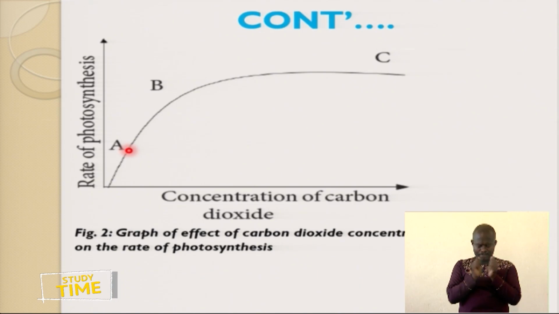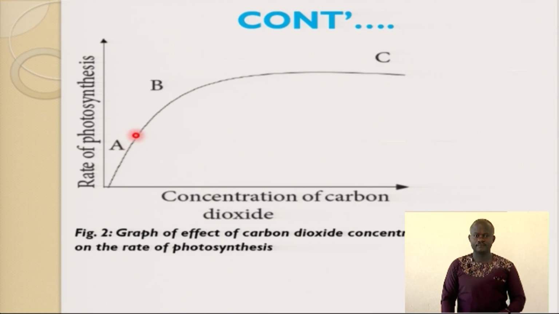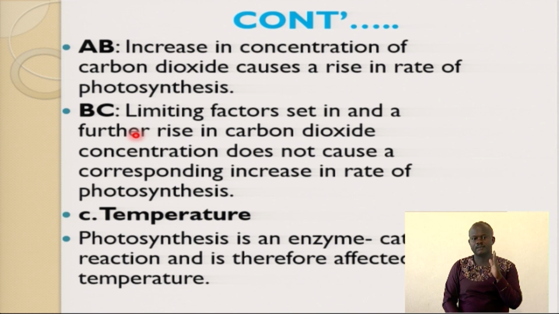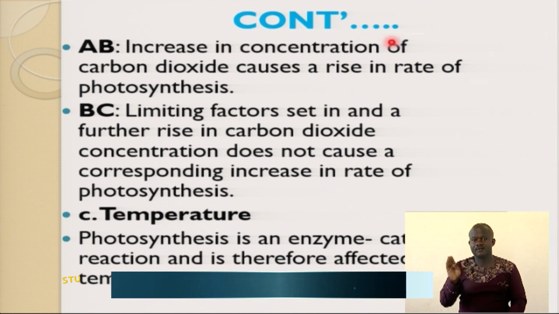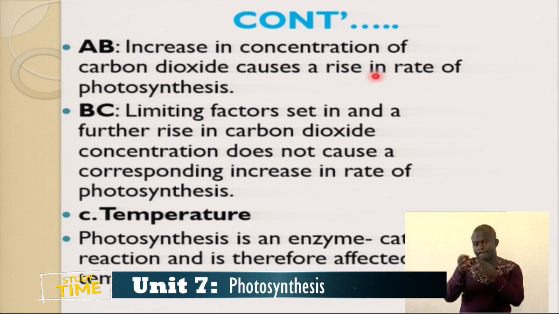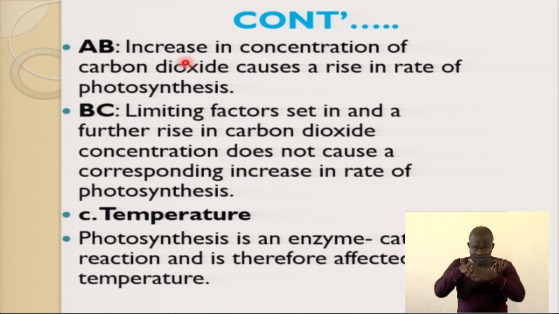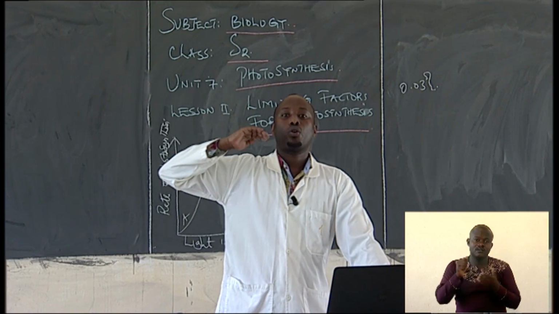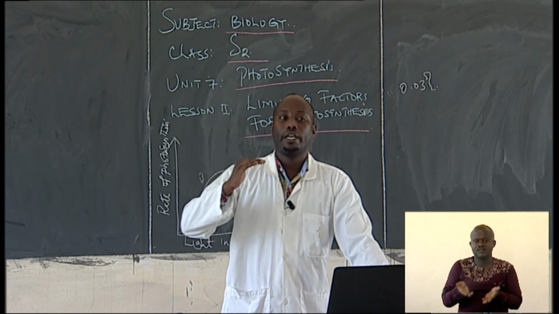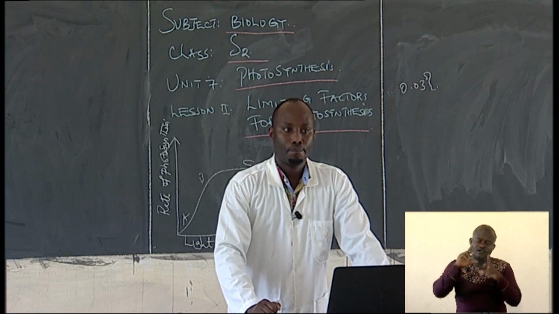This graph that is mentioned above is showing how carbon dioxide is acting as a limiting factor. As I mentioned, from A up to B, an increase in the concentration of carbon dioxide causes a rise in the rate of photosynthesis.